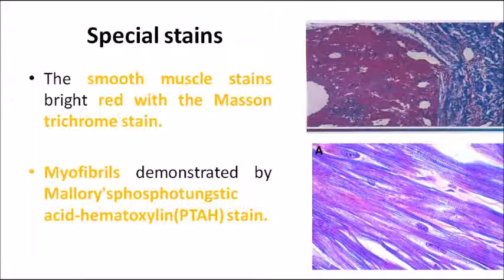And the second picture shows you the fibrils, myofibrils. These myofibrils within the muscles are demonstrated with the help of Mallory's phosphotungstic acid hematoxylin or PTAH stain. So remember the names of two stains, Masson's trichrome stain. With Masson's trichrome stain, the smooth muscle gives what color? Red color. Whereas myofibrils blue color with PTAH stain.